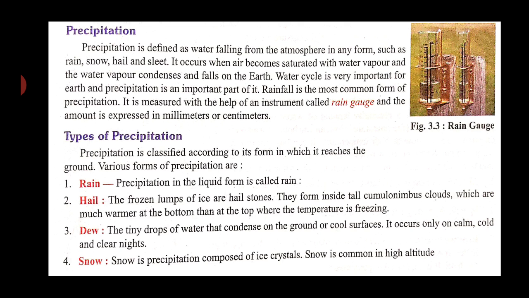Now see the types of precipitation. There are 4 types as we discussed: rain, hail, dew, and snow. Now let's see one by one what the points are. Rain: precipitation in the liquid form is called rain. Hail: frozen lumps of ice are hailstones. Dew: tiny drops of water that condense on the ground or cool surfaces, usually at night, that is dew. Snow is precipitation composed of ice crystals.